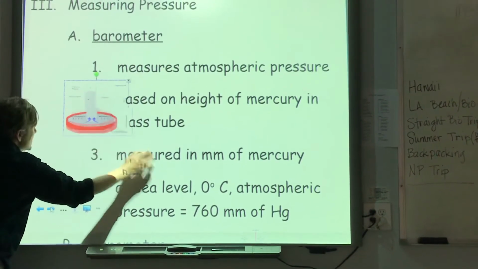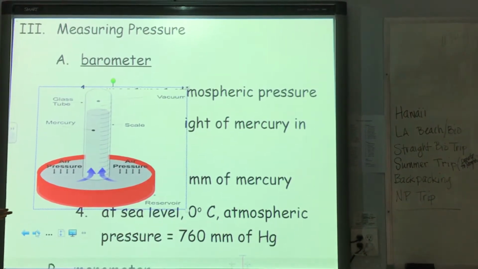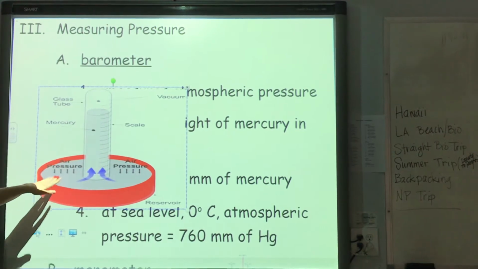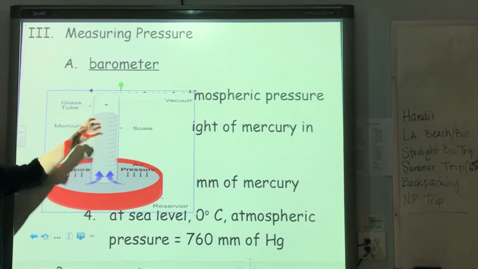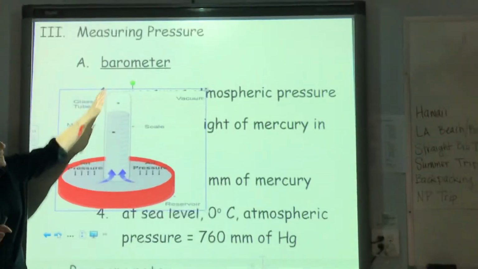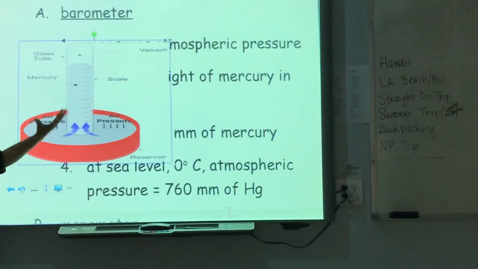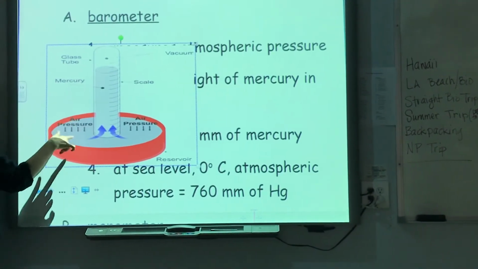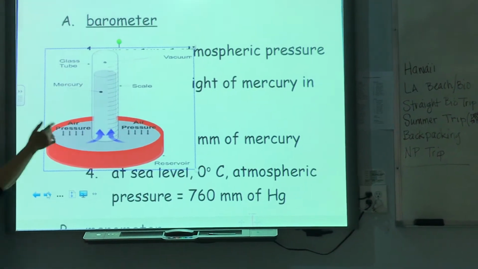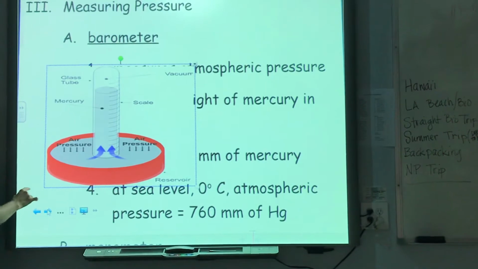Here's a barometer. It's a very simple barometer, okay? What we have is mercury here on the bottom, and we have this glass tube inverted into this mercury. It's sealed at the top. And our air, our atmosphere, is pushing downwards on this mercury, just like it does on the top of your head and all around you. It's a whole envelope of gas.